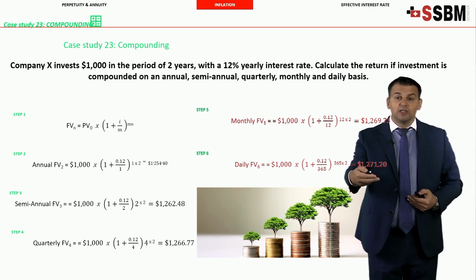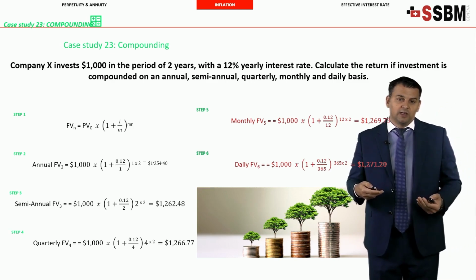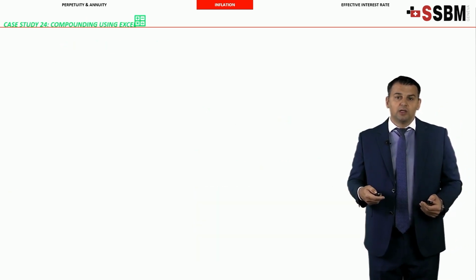As you can see, the compounding on different bases here, annual, semi-annual, quarterly, daily, affects highly returns. Faster compounding, higher returns. And in most of real life cases, you will have, keep in mind, the annual compounding.